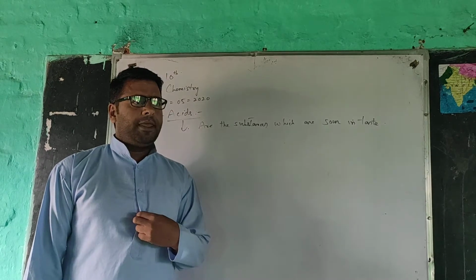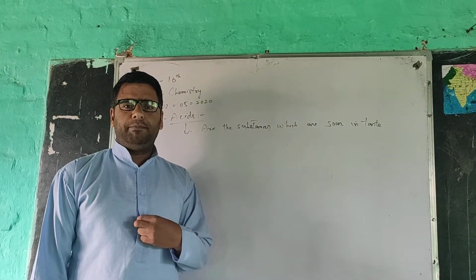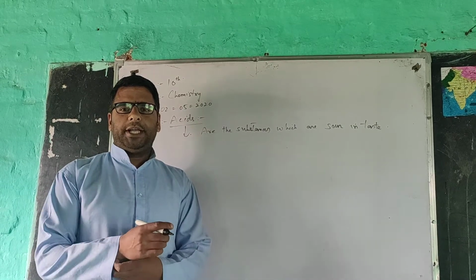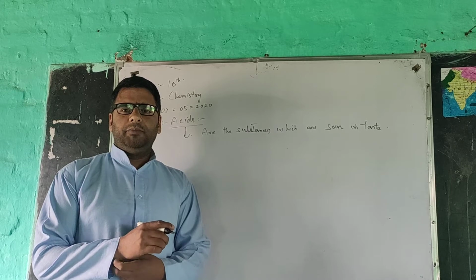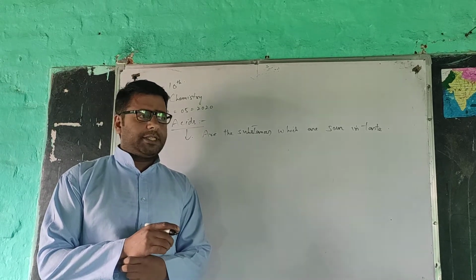For example, citrus fruits like unripe grapes, unripe mango, tomatoes, right? They are all sour in taste. Why are they sour in taste? Because they contain acids in them. So this is the first definition of acids.